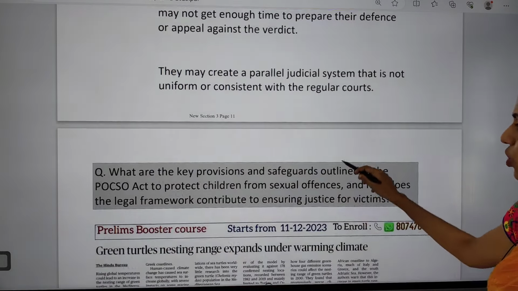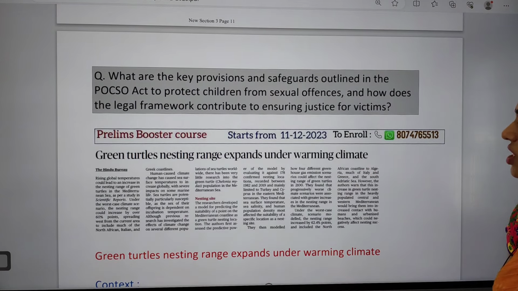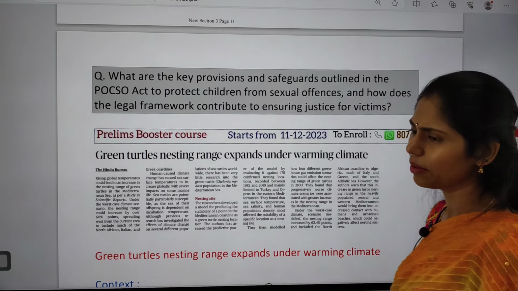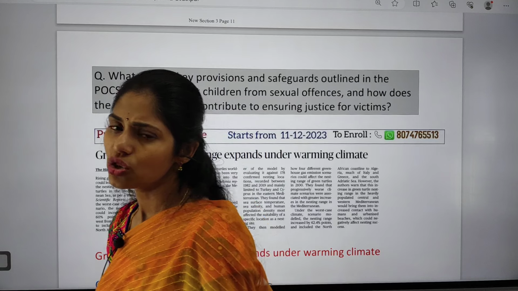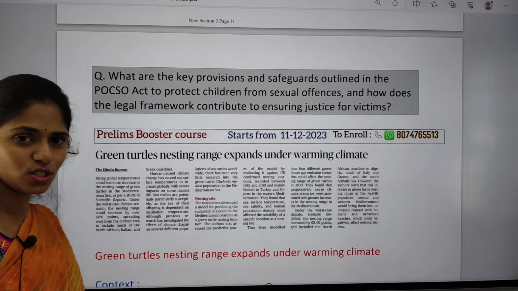And now I want to show you one mains question for practice, that is, what are the key provisions and safeguards outlined in the POCSO Act to protect children from sexual offences, and how does the legal framework contribute to ensuring justice for victims? So please think about how you can write the introduction, how you can write the body, and please read the question at least twice and identify how many sub questions are there in this question.